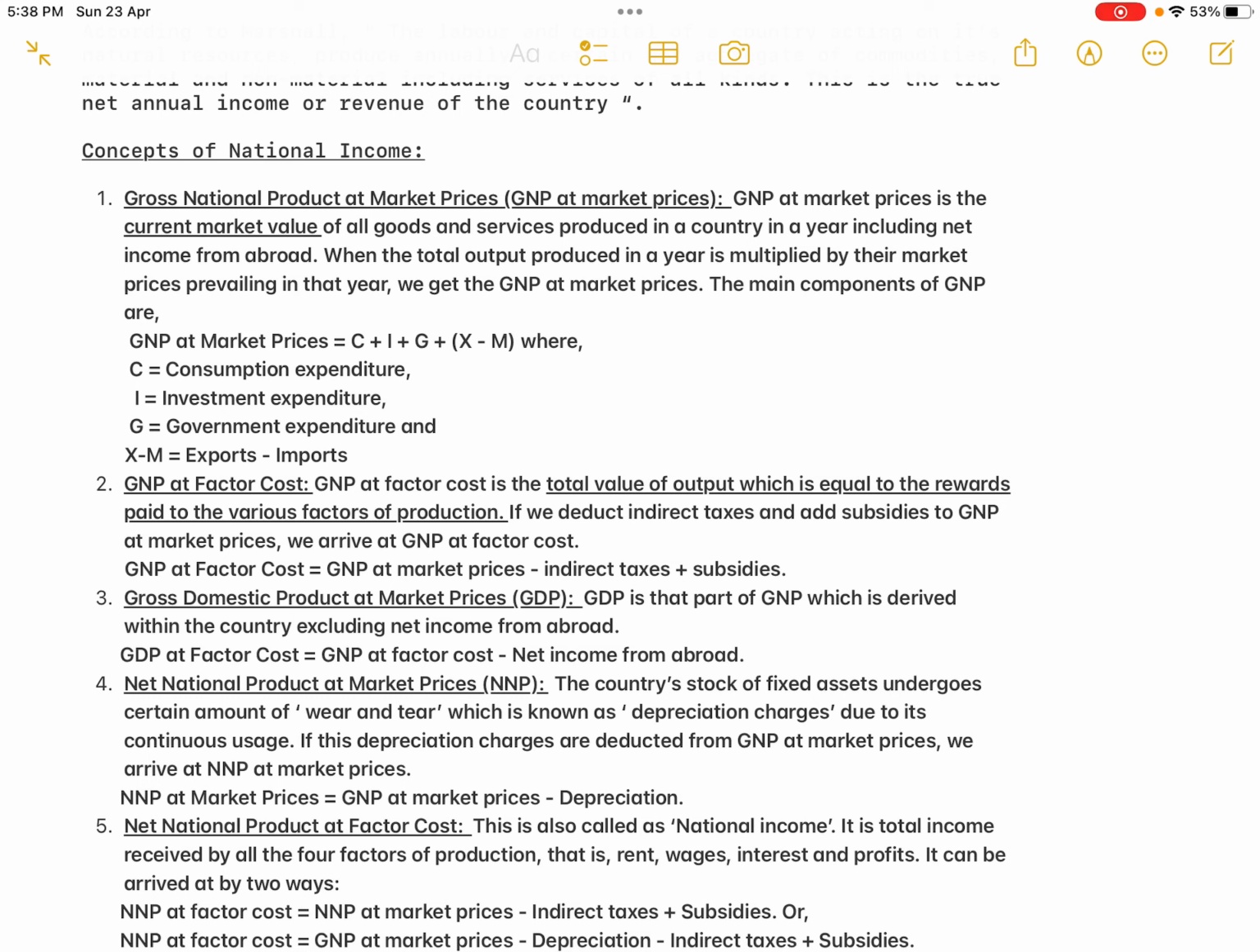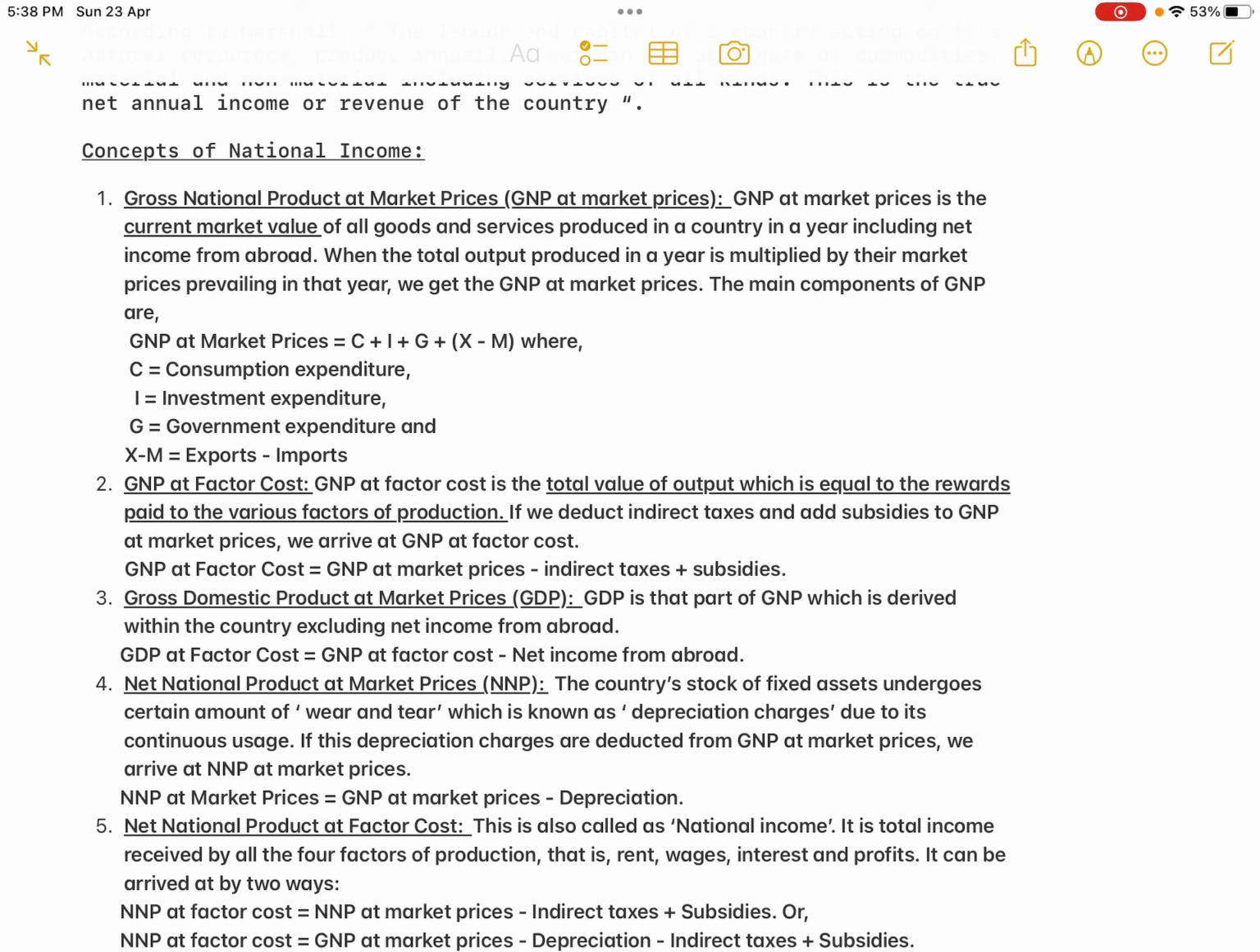So gross domestic product at market prices is the GDP, that is part of GNP, because GDP plus net income from abroad is the GNP. So GDP is only part of the GNP. GDP is that part of GNP which is derived within the country. Okay, I am highlighting it again, within the boundaries of the country, excluding net income from abroad. So GDP at factor cost is equal to GNP at factor cost minus net income from abroad.